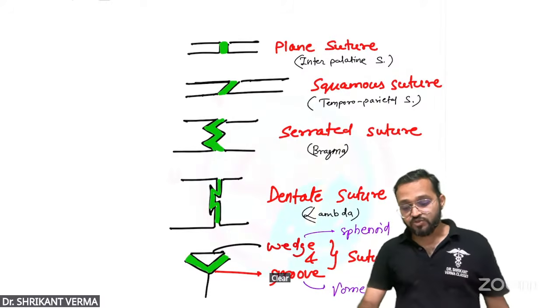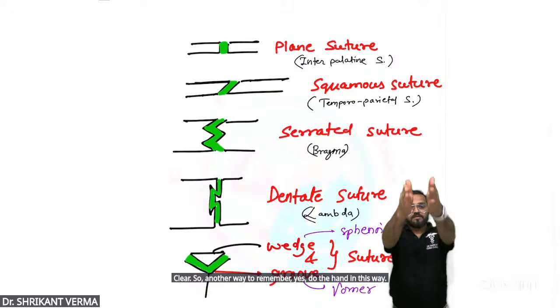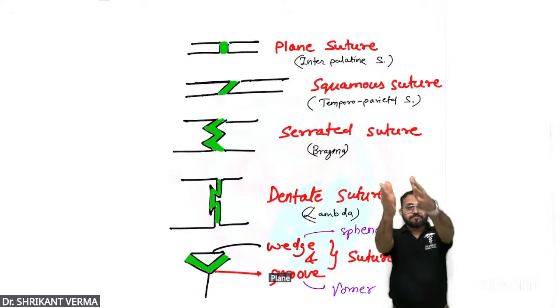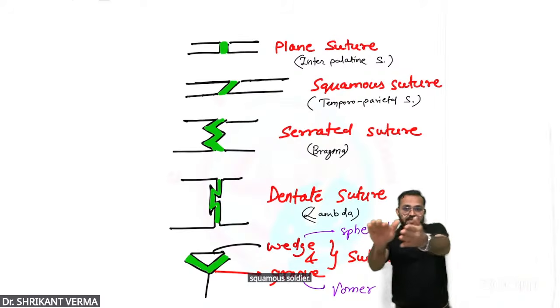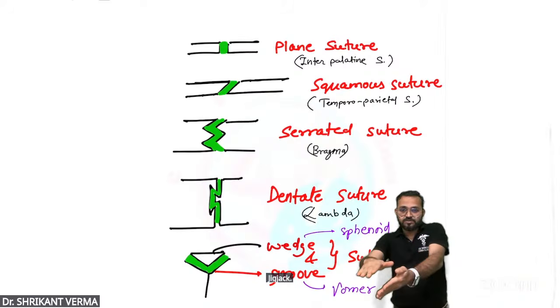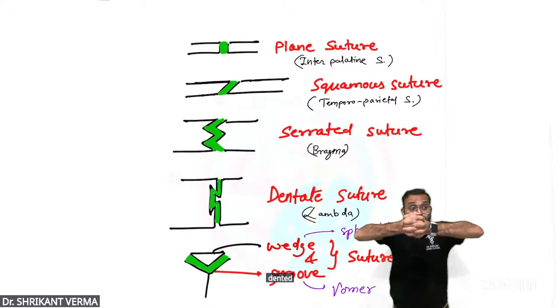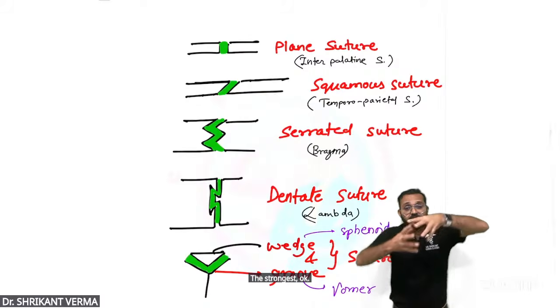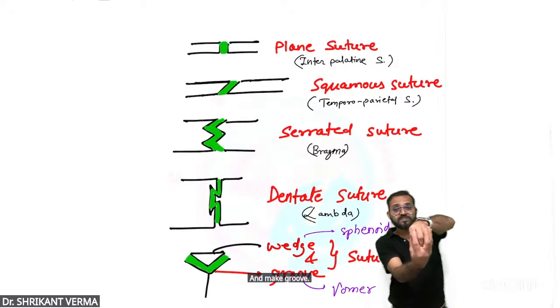Clear? So another way to remember, do the hand in this way. Plain suture, squamous suture, zigzag, serrated suture. Now do dentate. Strongest suture, dentate suture, strongest. And now make wedge and make groove, wedge and groove suture. It is very important.